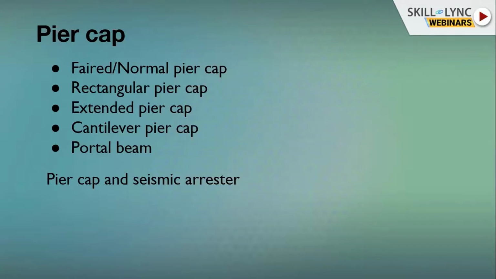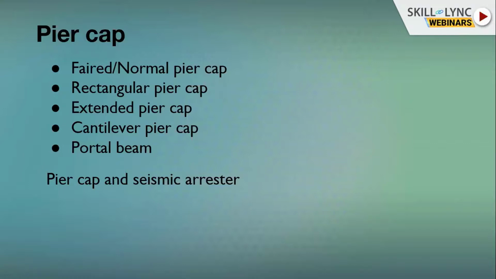Portal beam. Portal beams are used where the radius is minimum or more, and you cannot cope with that radius in your superstructure or your box girder. Then a portal beam is used. The portal beam usually stands on two piers connected by a beam, in which we can cater to the radius or the super elevation. The casting sequence of the pier cap is the same as the pier.